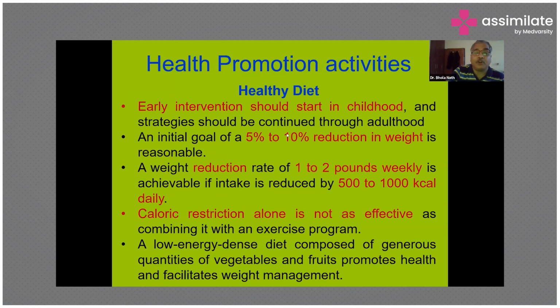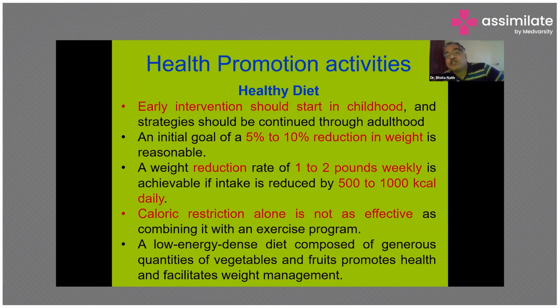So in the healthy diet, what we advise is that although they are suffering, they can prevent these types of NCDs in their generation, among their kids. So early intervention should start in childhood, because once you have offered your child Maggie or fast food or any other junk food, it will come into their behavior.